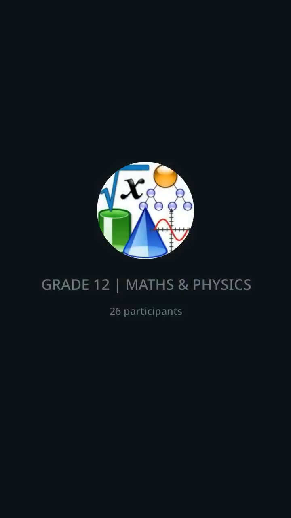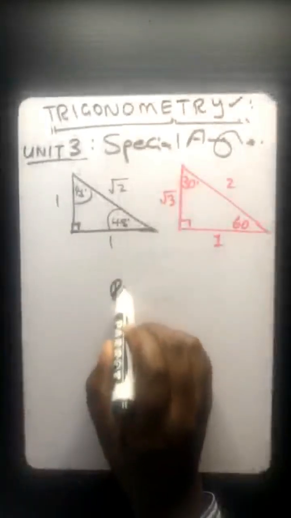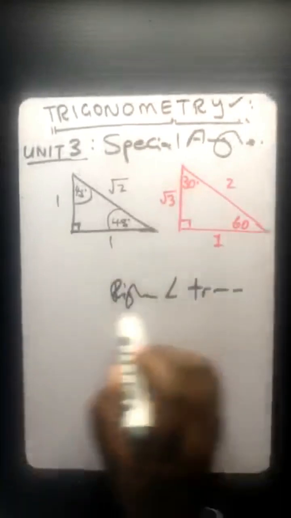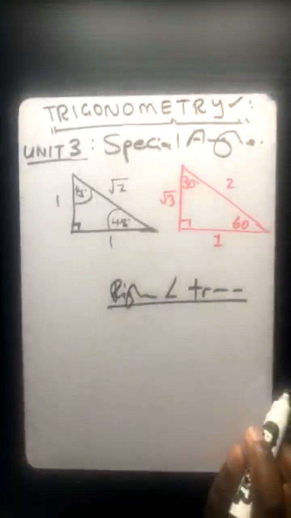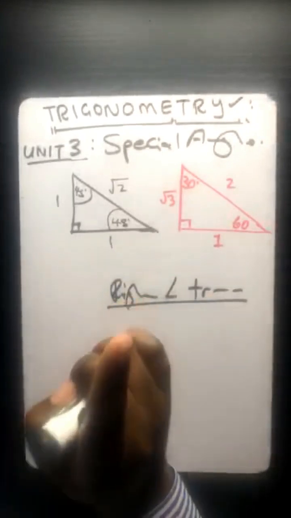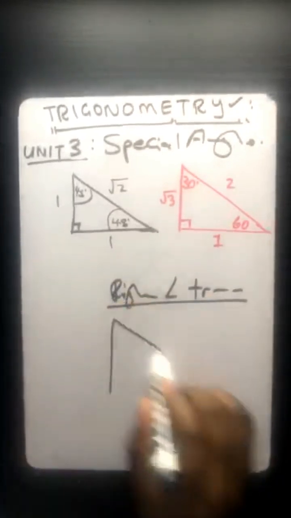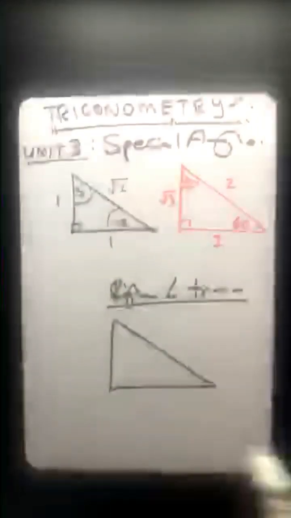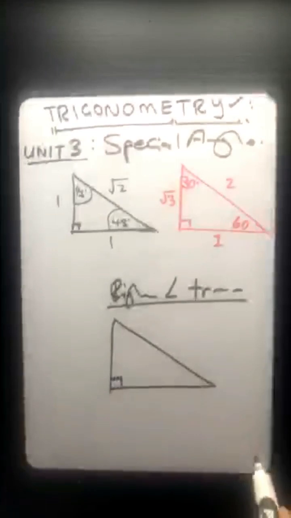Something that I think I need to remind you is that every time you are dealing with a right-angled triangle, always when you are dealing with a right-angled triangle, okay, is this a right-angled triangle? No. Why? Because we don't see the 90-degree. Okay, now we have it. Yes, it is a right angle.